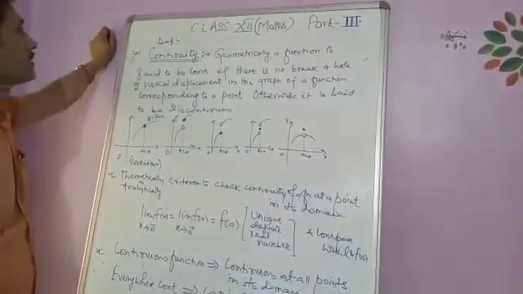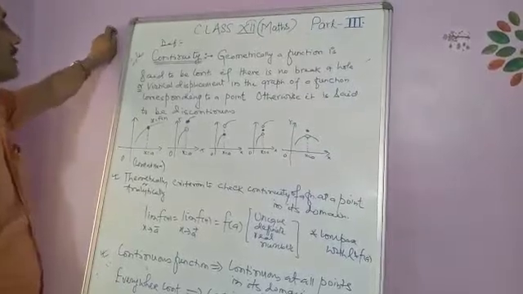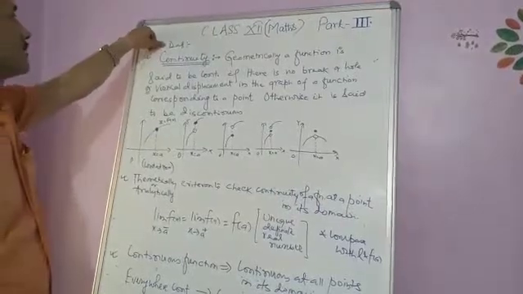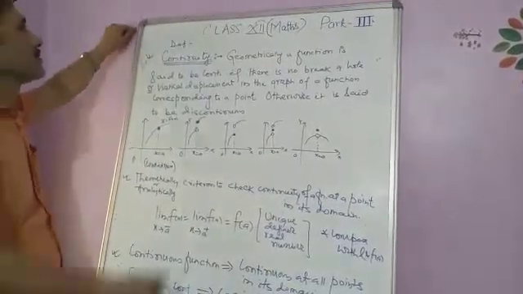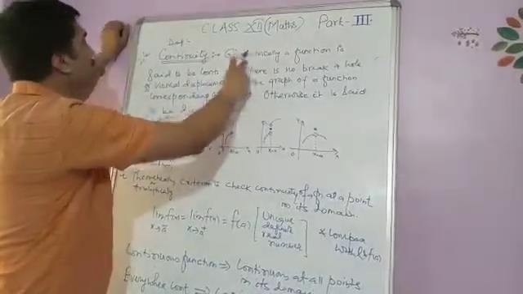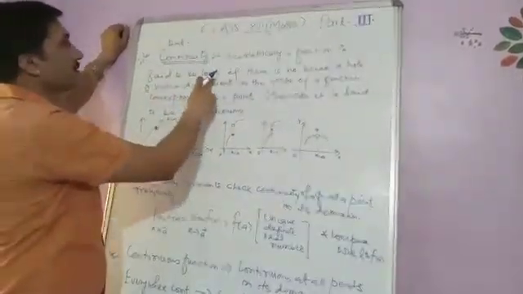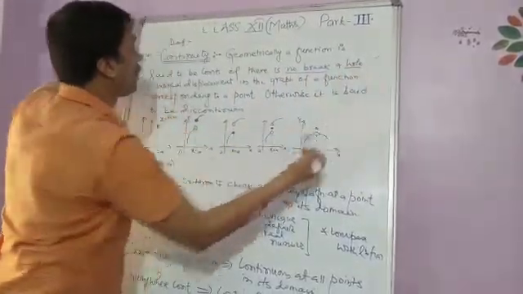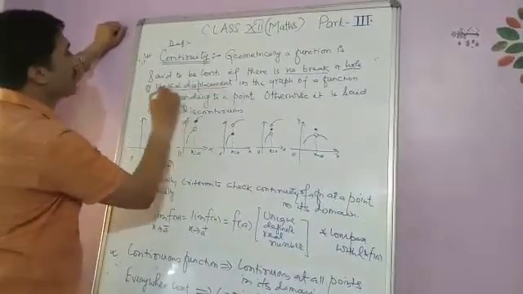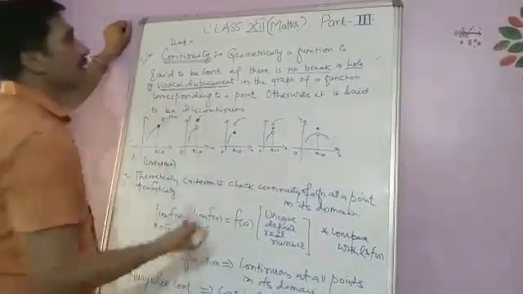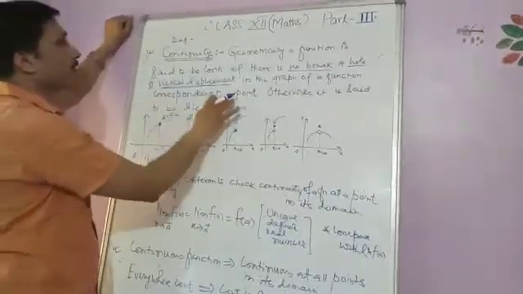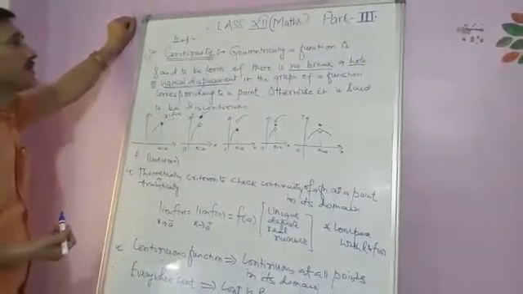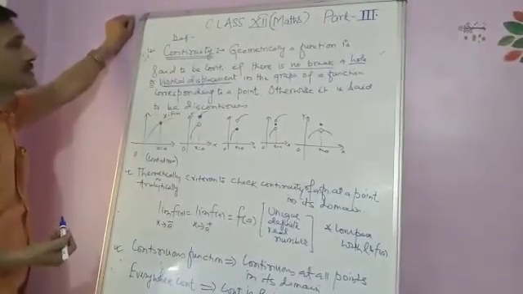After doing questions on existence of limit, we now will start continuity. First, we define continuity. Geometrically, a function is said to be continuous if there is no break or hole or gap or vertical displacement in the graph of a function corresponding to a point. Otherwise, the function is said to be discontinuous.